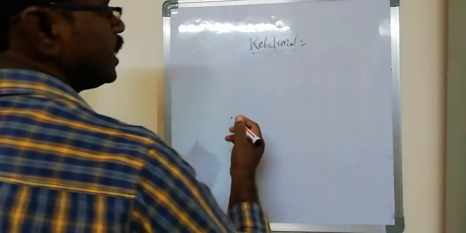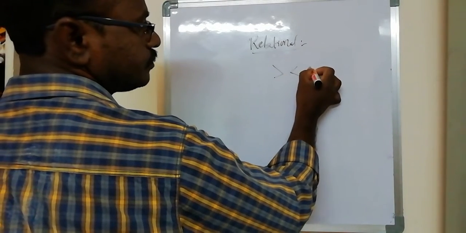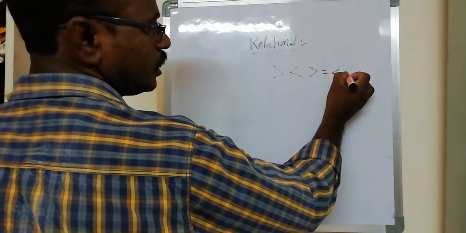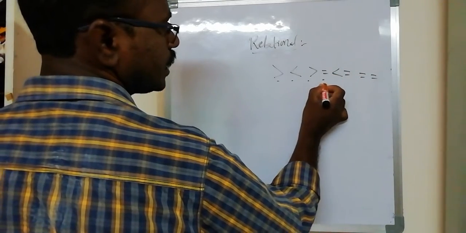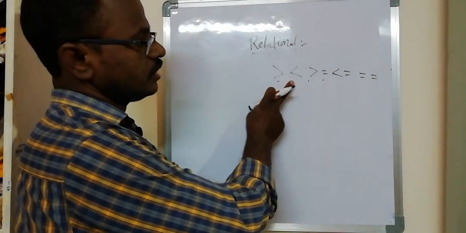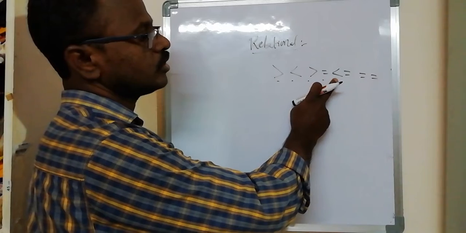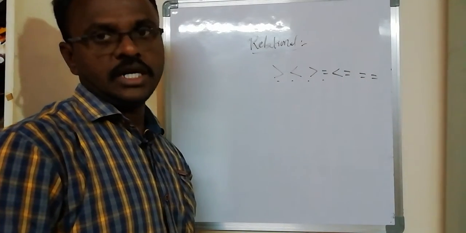Some relational operators are greater than, less than, greater than or equal to, less than or equal to, equal to. One is the greater than symbol, less than symbol, greater than or equal to, less than or equal to, equal to. These are the relational operators.